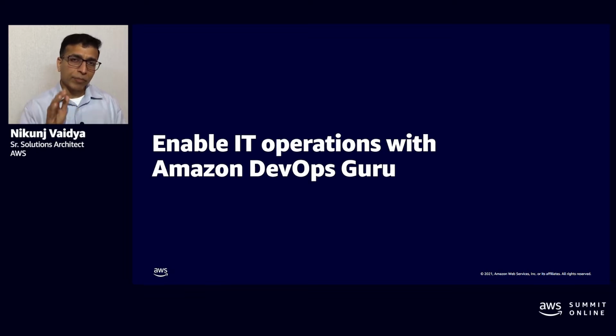In a nutshell, the purpose of this service is to improve the applications and services availability. Thus, when an issue occurs, DevOps Guru generates an intelligent digest of various anomalies and events, correlates them together such that it enables the operator to reach the root cause quickly. And that is the main goal of DevOps Guru, to enable the operator to reach the root cause quickly.